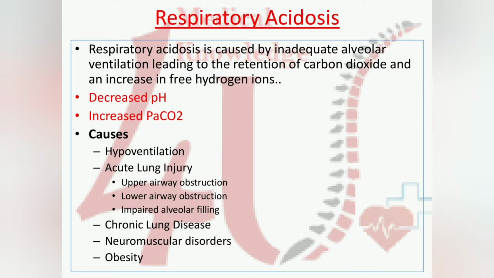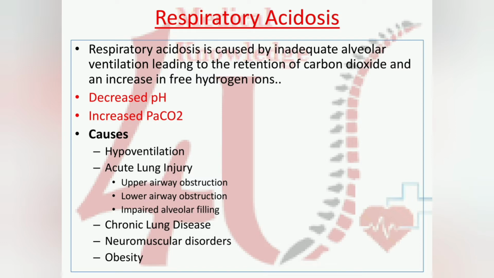Now we will discuss some conditions which can be found through ABG. In that, first one is respiratory acidosis. Respiratory acidosis is caused by inadequate alveolar ventilation, leading to the retention of carbon dioxide and an increase in free hydrogen ion. That means if our lungs are not working properly, the alveoli, the minute parts of the lung.